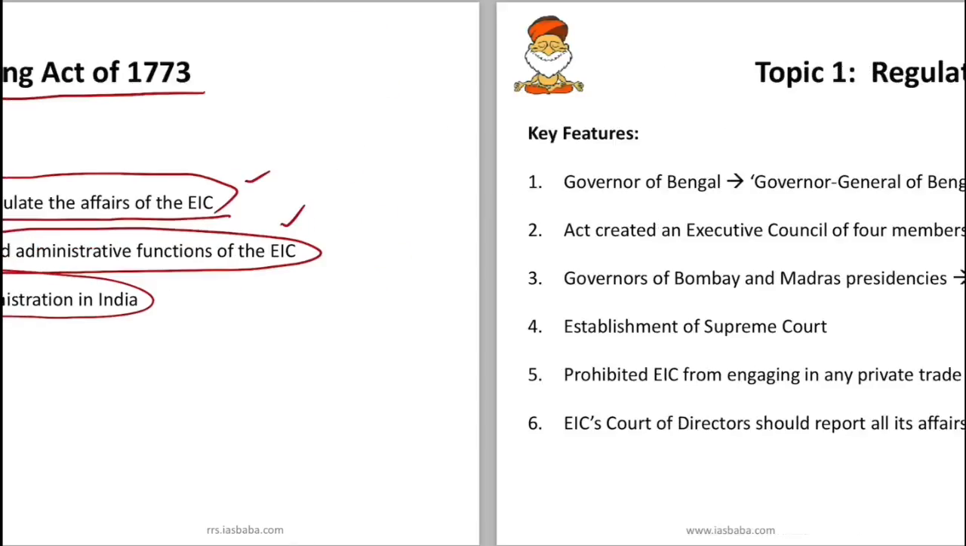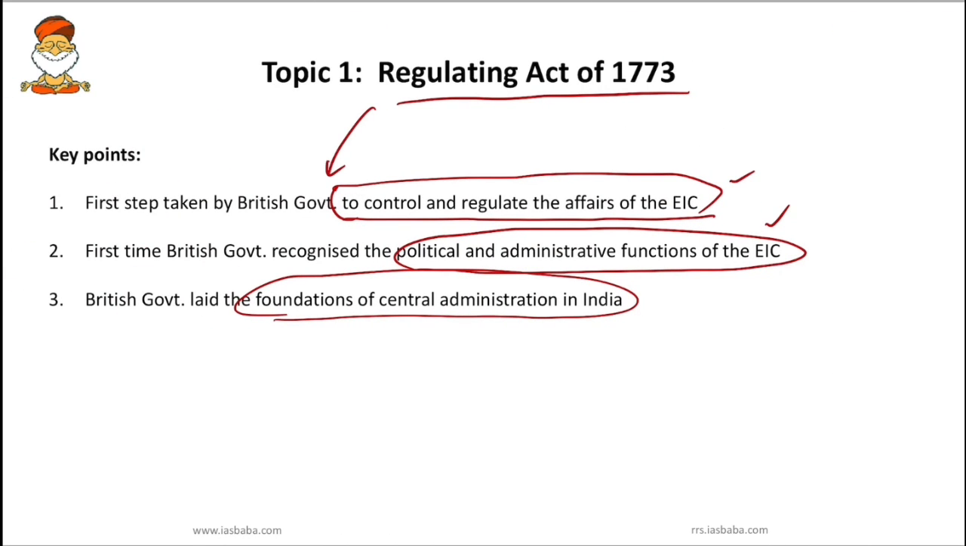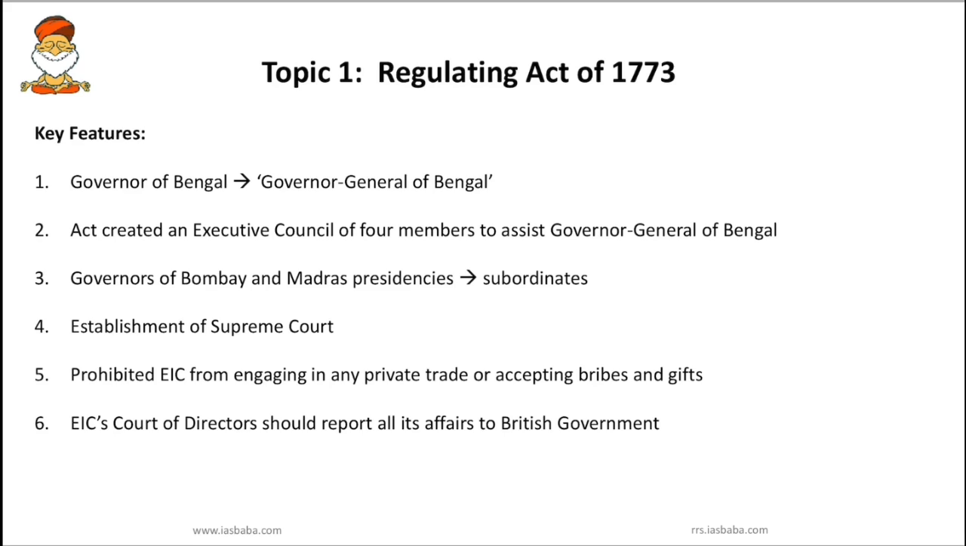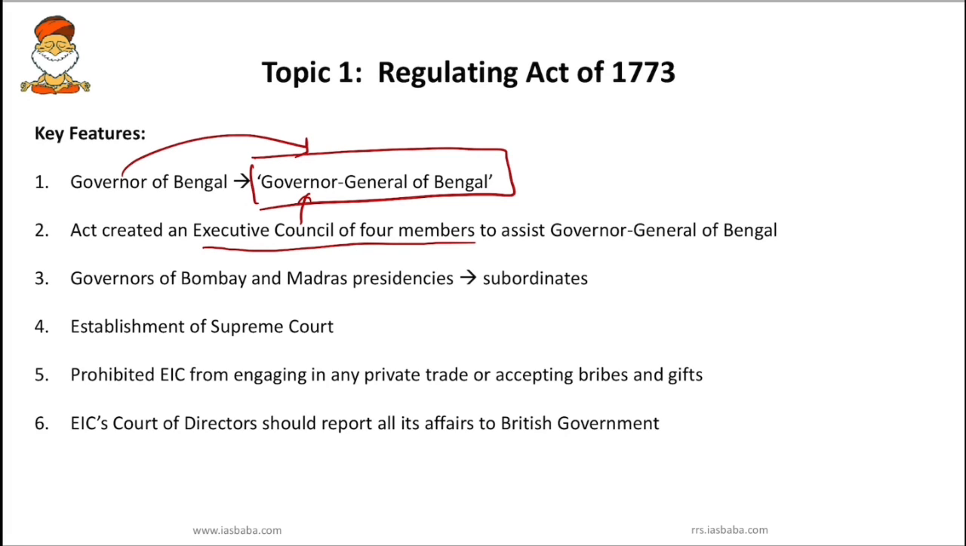So first feature is, obviously I said, Regulating Act was to control and regulate the affairs of the East India Company. So how will the British government regulate and control East India Company? By designating Governor of Bengal as Governor General of Bengal. So this Regulating Act of 1773 designated Governor of Bengal as Governor General of Bengal, and he was given an executive council, that is 4 members, to assist this Governor General of Bengal. Also the governors of Bombay and Madras were made subordinates to this Governor General of Bengal.